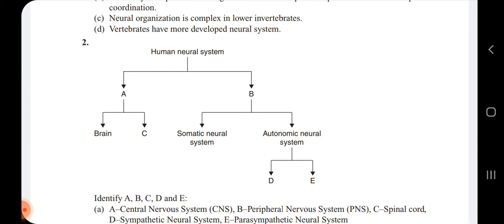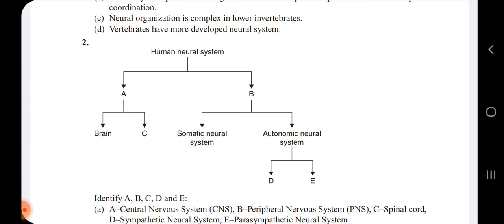The central nervous system includes the brain and spinal cord. Here they have mentioned only the brain, and the other part is just given as C. So C stands for the spinal cord. Then you move on to B, where the peripheral neural system is divided into the somatic neural system and autonomic neural system.